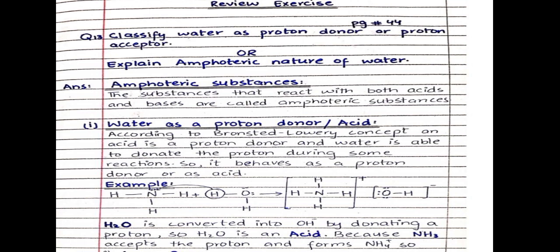Put the heading: water as a proton donor or water as an acid. According to the Bronsted-Lowry concept, an acid is a proton donor. Water is able to donate a proton during some reactions, so it behaves as a proton donor or even as an acid. See the reaction: when water reacts with ammonia, water is donating a proton, water is converting into OH negative by donating a proton. So water is an acid because ammonia accepts the proton and forms ammonium ion. So ammonia is a base.